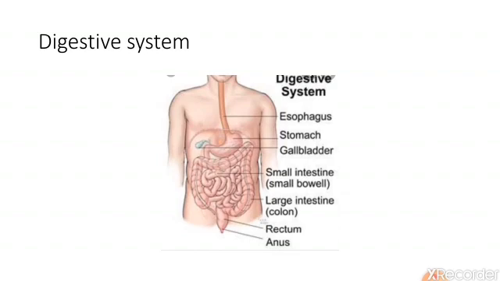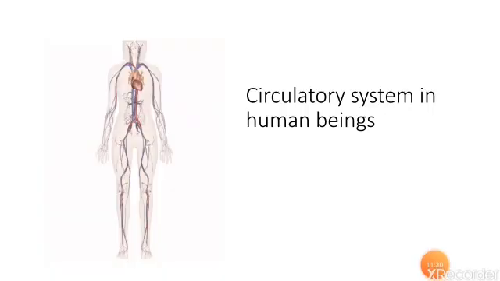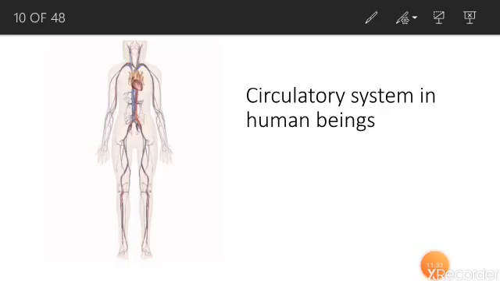It not only transports nutrients, but gases like oxygen and carbon dioxide and water are also transported by the circulatory system. The circulatory system helps the digestive system to transport the nutrients to each and every part of our body. One by one in detail, we will see how the circulatory system works, what the different parts of the circulatory system are,